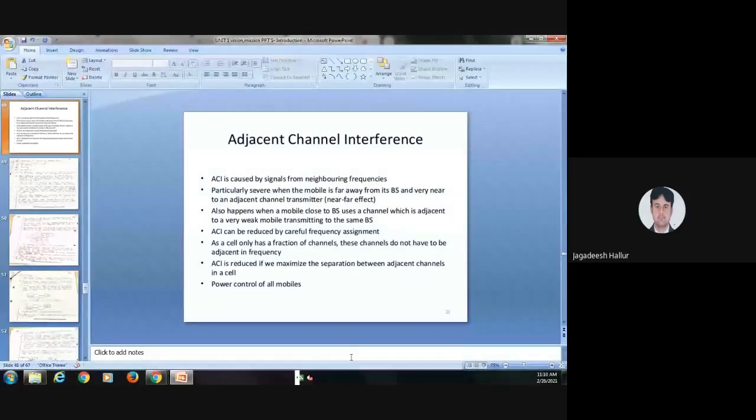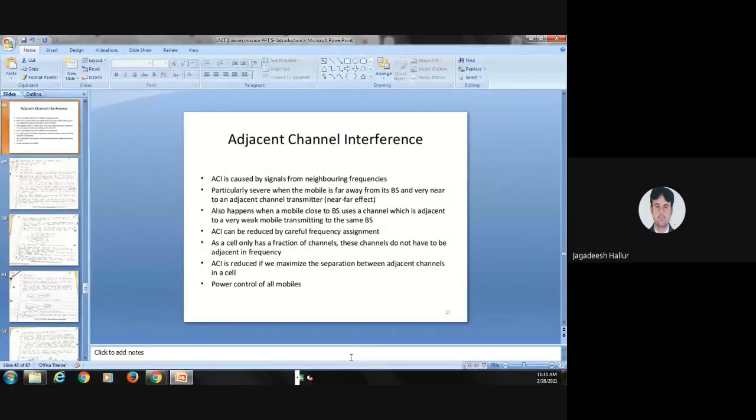Okay, in the previous lectures we completed the handoff and its different types, that is hard handoff and soft handoff. Hard handoff is nothing but break before make, and soft handoff is make before break. We also saw the different types of handoffs: intra-BSC handoff, inter-BSC, and inter-MSC handoff.